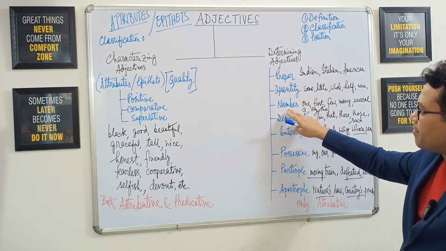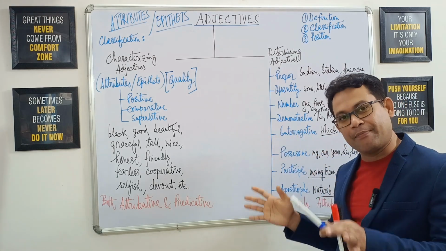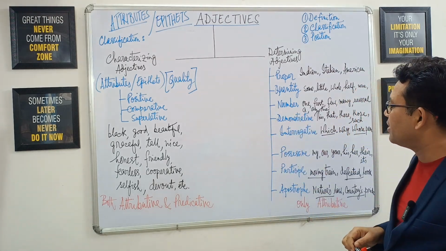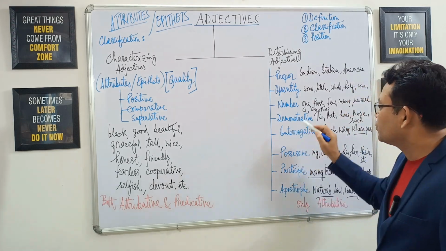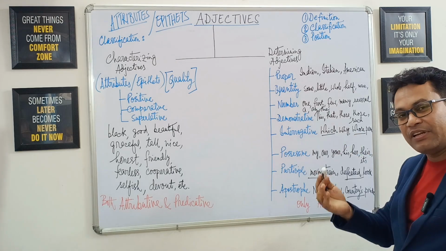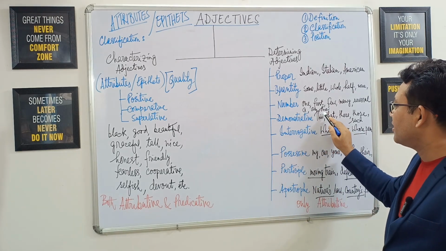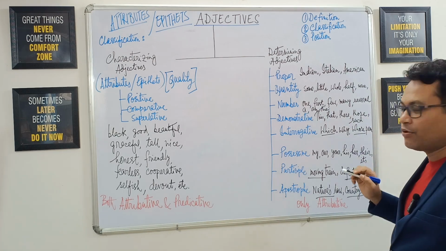Then adjective of number. Here we can again have 4 different subcategories under this heading. They are cardinal number, ordinal number. So one is cardinal, first is ordinal, then definite number like a and the, indefinite number like few, many, several.